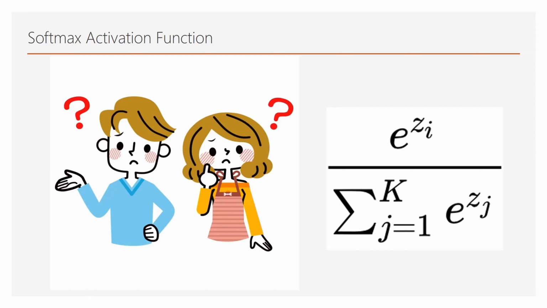What is the softmax activation function? When to use the softmax activation function? What is the difference between softmax and sigmoid? Normally, as I told before, sigmoid is used to classify between two different kinds of things, whether 0 or 1, yes or no, boy or girl, cool or hot, like that. Our softmax activation function will be giving you the maximum probability of the value within a group of outputs. We'll see that in the next slide.